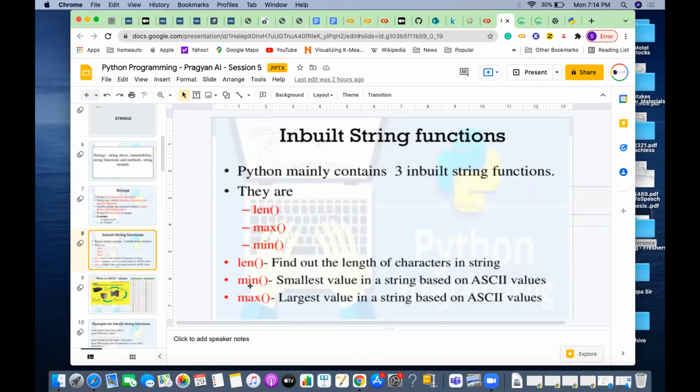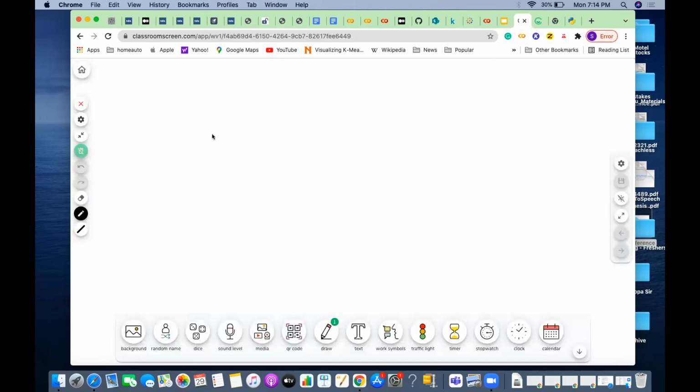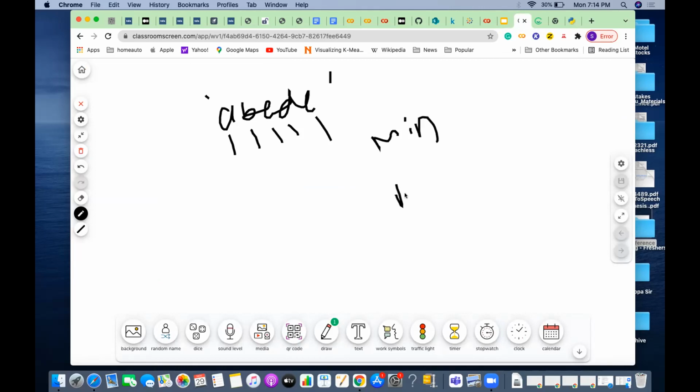Then what is another function? Another function is called min. What is min? Assume you have assigned something like a, b, c, d, e to a string. These are independent characters, correct? Which one is the minimum character? The least is the minimum value, and max is the maximum value.